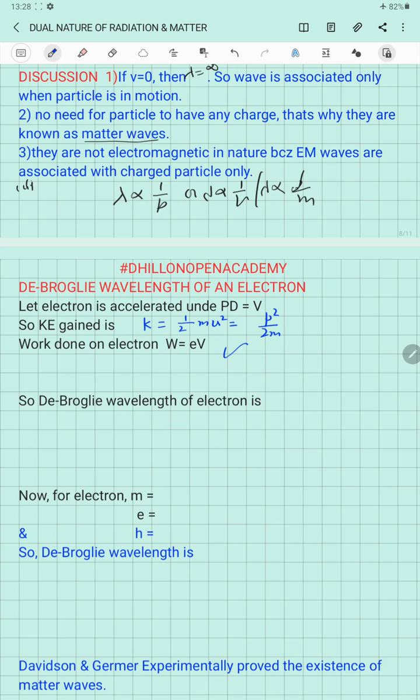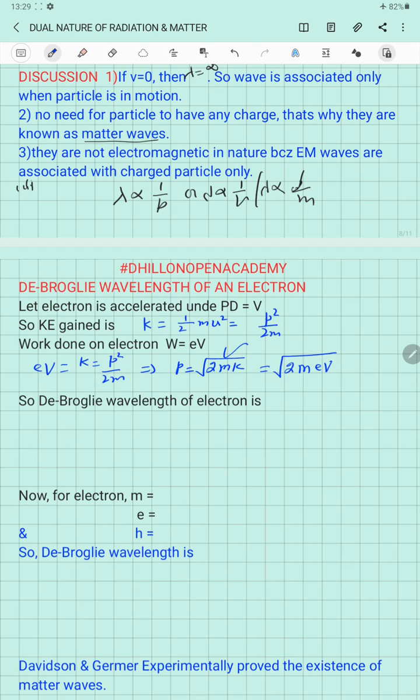So if we compare both the equations, we have K equal to p square by 2m, or we can write p, the momentum of the electron, as p equal to under root 2mK, or it will be equal to under root 2meV, because K is also equal to eV, the work done on the electron.